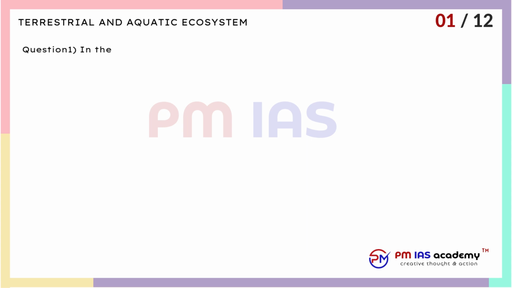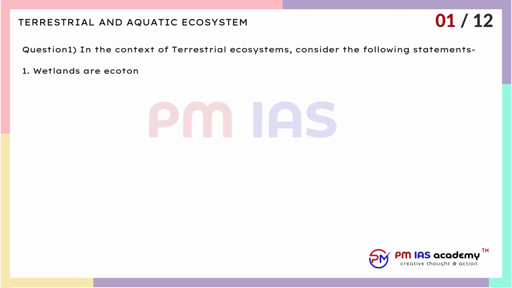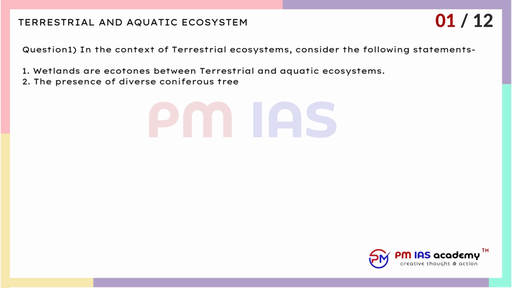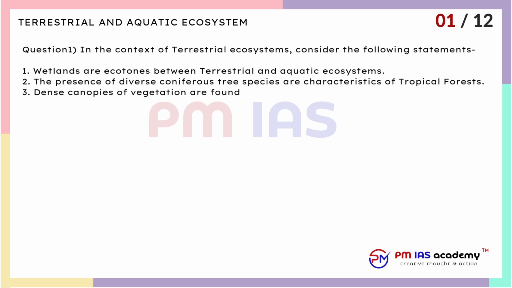Terrestrial and aquatic ecosystem. Question 1. In the context of terrestrial ecosystems, consider the following statements. 1. Wetlands are ecotones between terrestrial and aquatic ecosystems. 2. The presence of diverse coniferous tree species are characteristics of tropical forests. 3. Dense canopies of vegetation are found in the tundra forest ecosystem. Which of the statements given above are incorrect?